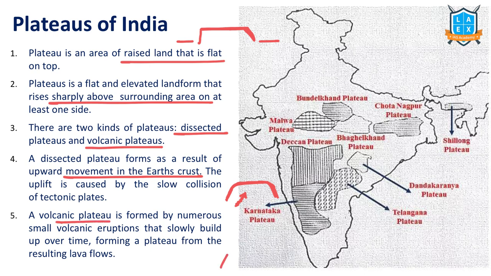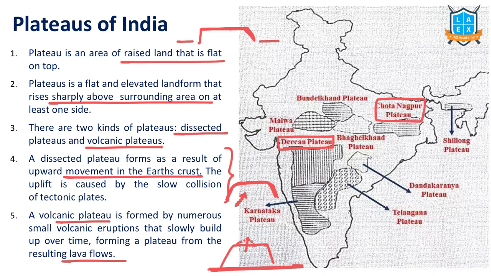A volcanic plateau means when a volcanic eruption happens, because of this eruption, if there is a flat area formed over the surface as compared to the surrounding area, we call that a volcanic plateau. That means an uplifted platform due to the upward movement of the earth, with lava flows forming the plateau region. For example, Deccan Plateau is an example of a volcanic plateau. Chota Nagpur Plateau is an example of a dissected plateau.